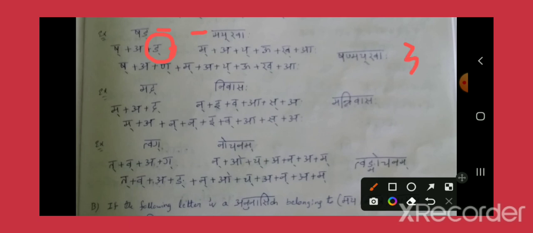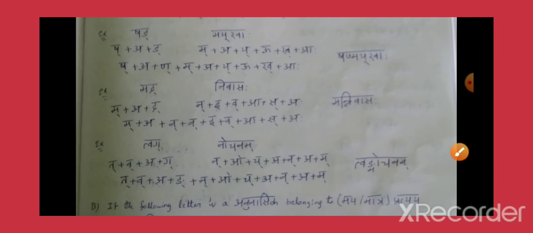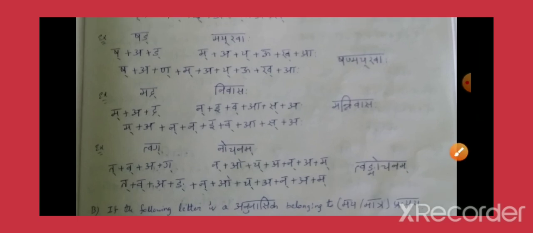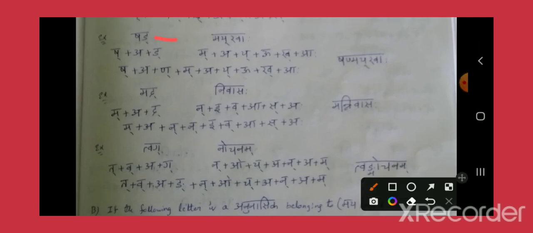This Dakara belongs to Tavarga. What is the nasal letter for Tavarga? This is the nasal letter. So Dakara will be replaced by this nasal letter, and the rest of the letters will remain as they are.